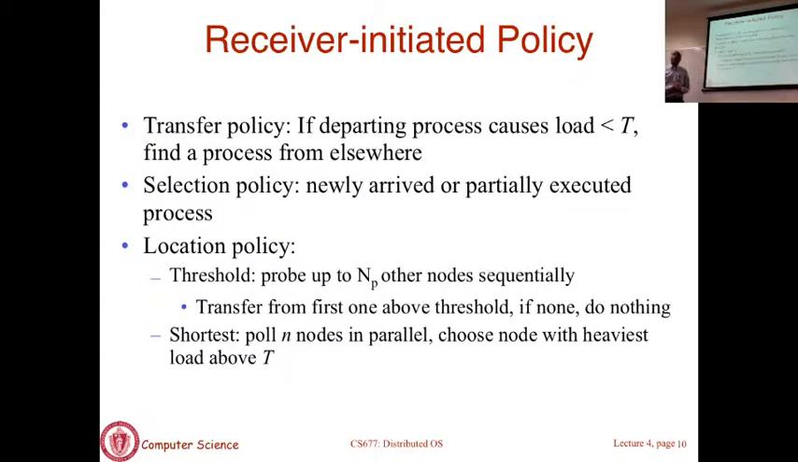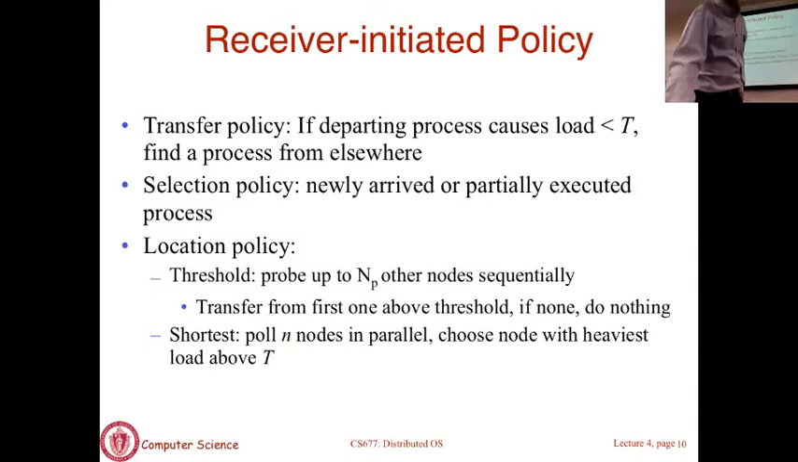Okay. Location policy, again, same kinds of techniques work. You can basically go poll machines, say tell me your load, pick the most heavily loaded machine and say I am going to relieve some load from your queue and then send me a job. You can poll in sequence, you can poll in parallel, same kind of techniques work. So exactly the same kinds of ideas. You just go looking for work, you look for more heavily loaded machines and ask them to send you somewhere. Any questions on this?